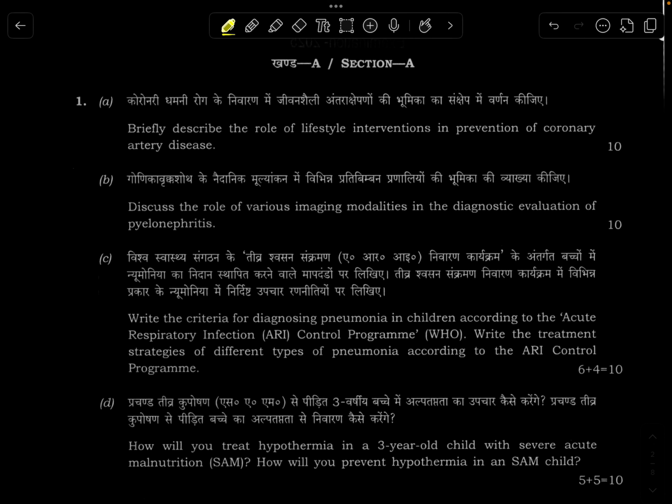This is the compulsory question of section A. Describe the role of lifestyle interventions in prevention of coronary artery disease. A very generic question, because this question can also be a question of PSM. This is not a hardcore medicine question.